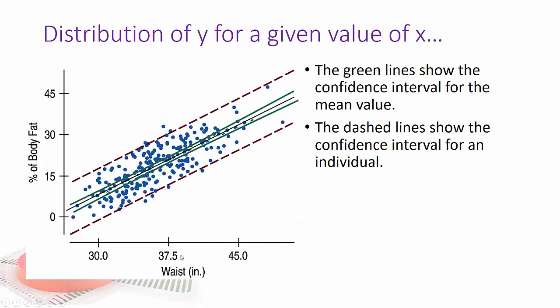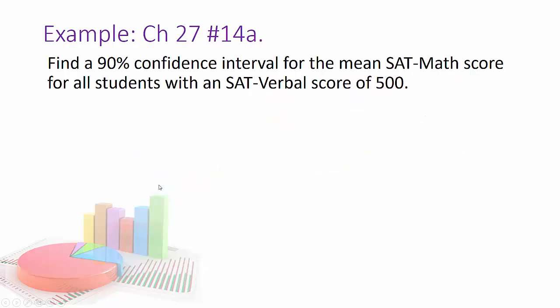And that kind of makes sense, because if you look at the data plotted for linear regression, you're going to expect the average to hug this middle here. And this shows the confidence interval. The green line shows the confidence interval for the average or the mean. The dashed line shows the confidence interval for any individual reading. So you can see that's much wider because we're trying to capture all of these points instead of just the averages of these points.